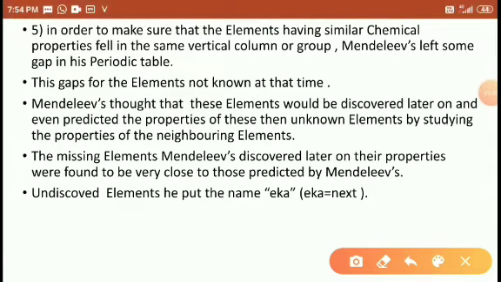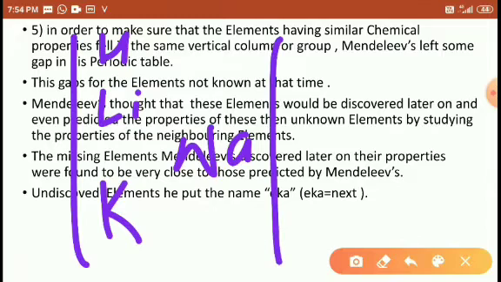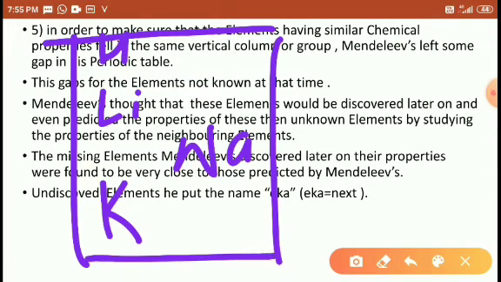Okay, next point. Next, the fifth postulate: in order to make sure the elements having similar chemical properties fell in the same vertical column groups. Already we know the elements hydrogen, lithium, sodium, potassium. These are in one group, which means these are exhibiting similar chemical properties.